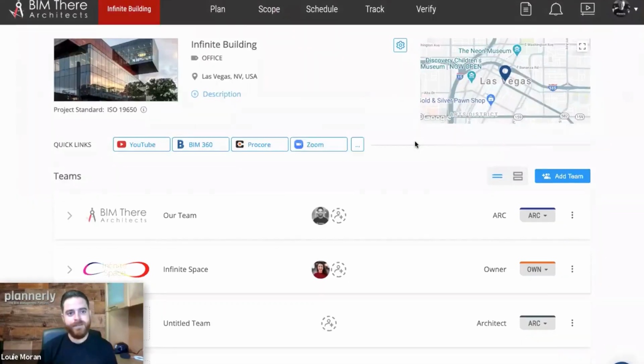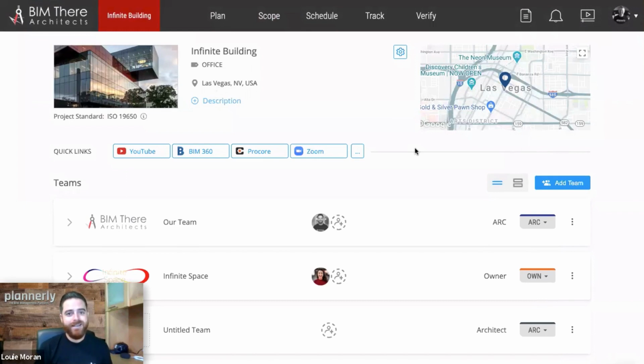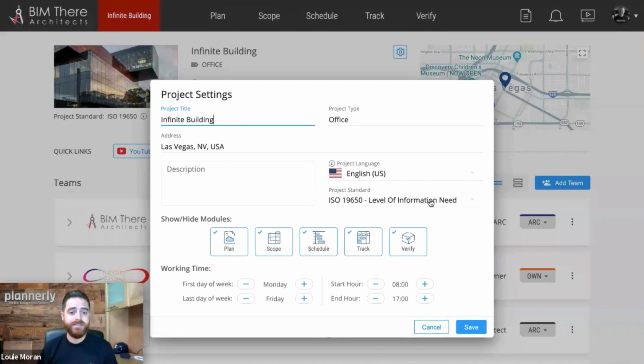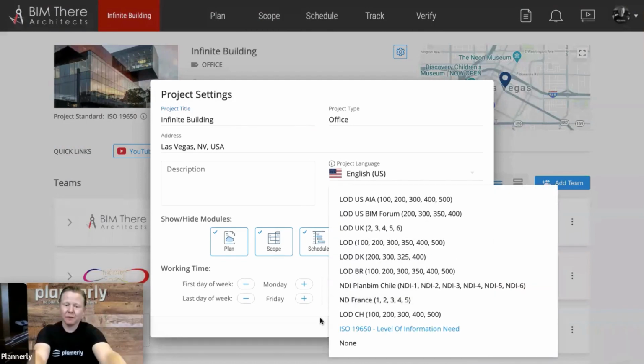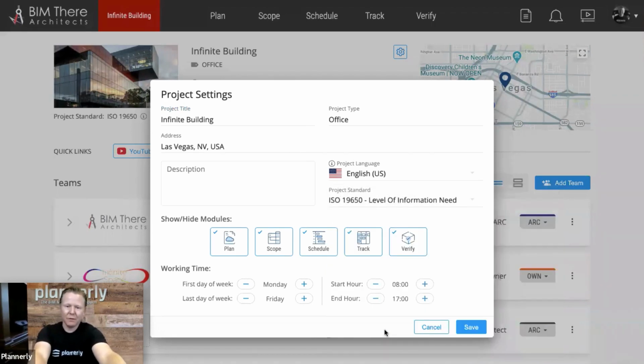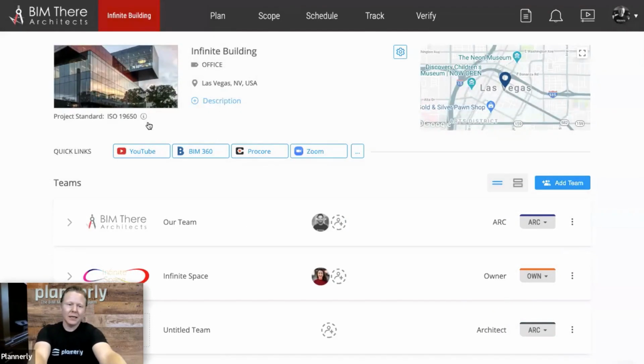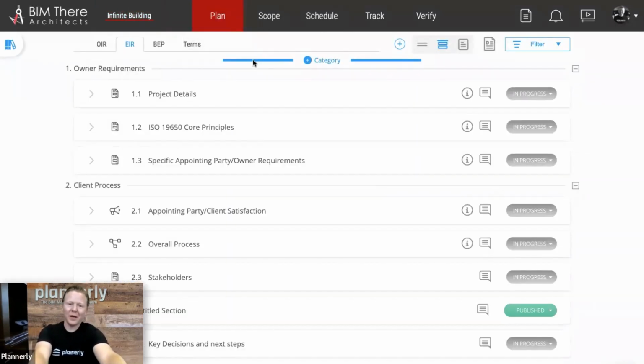There are many types of processes, methods, and standards. So maybe we want to show them how we can actually manage them in one location and manage different types of processes and standards. Absolutely. Yeah. So the first one is at the high level of what standard you're following. So you'll see here the new ISO 19650 level of information need. This is a representation to show what your standard is for the downstream work, and we'll see that a little bit later. But lots of information requirements we saw there, Louis.